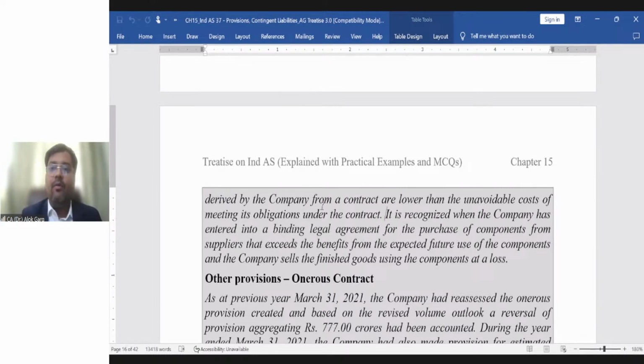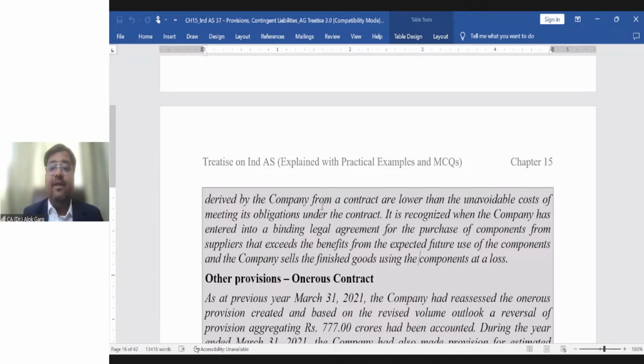This is what we have read now. It is recognized when the company has entered into a binding legal agreement for the purchase of components from the supplier. So Tata Motors enters into a binding legal agreement for purchasing some components for manufacturing of cars from the supplier, that exceed the benefit from the expected use of the component.